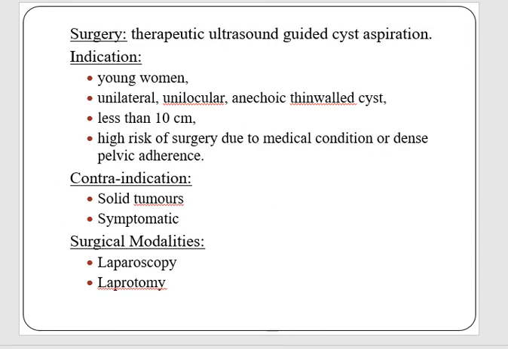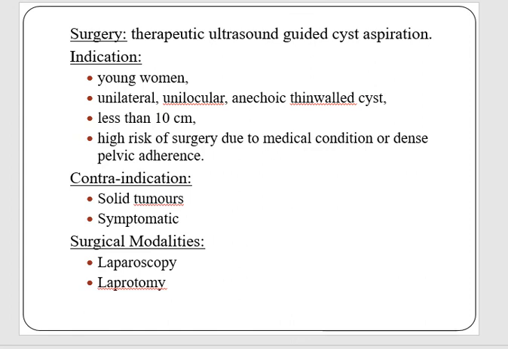And the surgery which we can perform may be simple in the form of therapeutic ultrasound guided cyst aspiration, which is usually performed in young women who are having unilateral, unilocular, thin walled cyst with no internal echoes, and the size is usually less than 10 cm, and high risk of surgery is there in case of certain medical problems, or dense pelvic adherence is another indication for cyst aspiration.